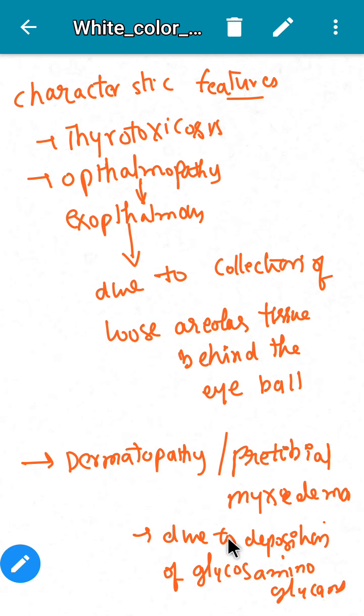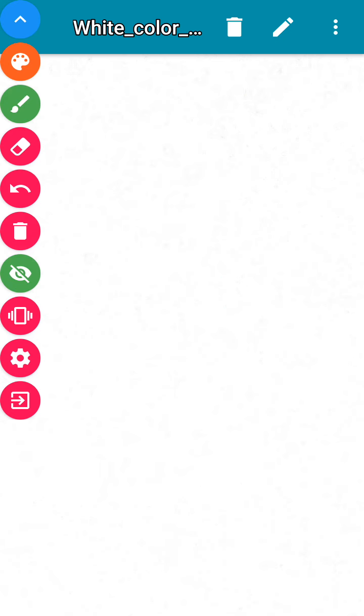This dermatopathy can also be seen in hypothyroidism, that means this is not specific to Graves' disease. Other features include gynecomastia. These are the characteristic features.